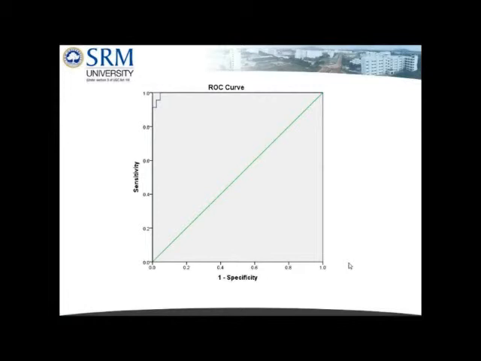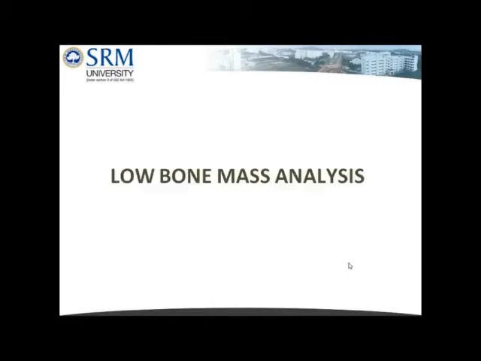The agreement between classification by the body fat percentage criteria from the ROC curve and the BMI criteria for categorizing obese and non-obese subjects was assessed using the kappa statistic and resulted in a fair agreement, with kappa equal to 0.33. Hence, this method can be used as a screening tool for predicting body fat percentage and hence to evaluate obesity. The next part of this work is the low bone mass analysis, aiming at finding a simpler method to predict bone mineral density in order to assess osteoporosis.